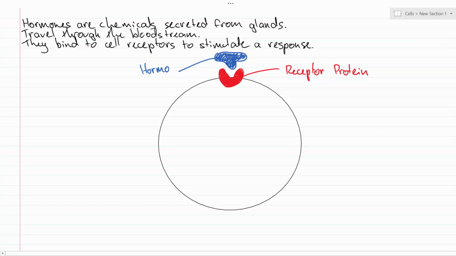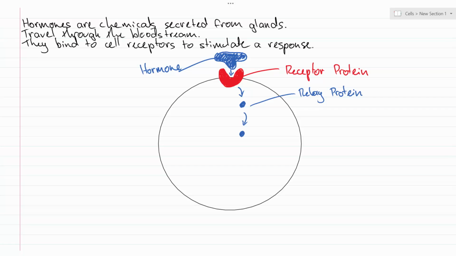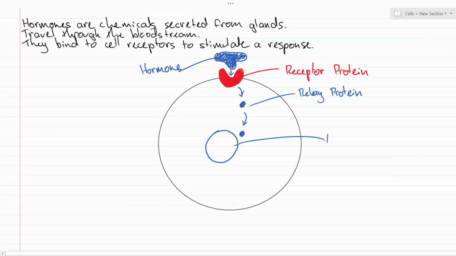So this is our hormone. So what's going to happen is our hormone is going to be able to move down into the active site there on the receptor protein, and it's going to bind with that receptor protein, which will then trigger a specific internal kind of messenger called a relay protein, which will be stimulated once this hormone binds to the receptor protein, and it's going to be able to relay on the message into the cell and eventually into the nucleus.